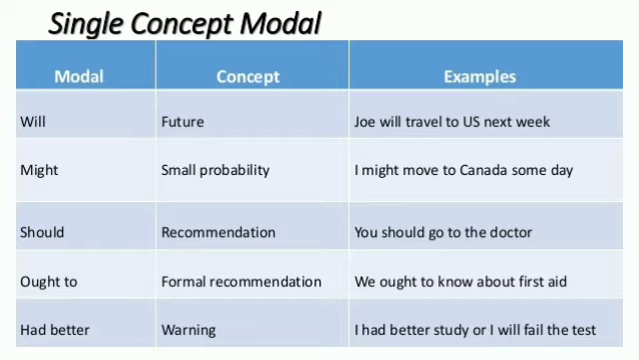Second modal is might. The concept is that might is used for small probability. Means when there is a small probability of doing some work, then we can use might. Let us see the example. I might move to Canada someday. So this is a very small probability. Therefore, we have used might in this example.